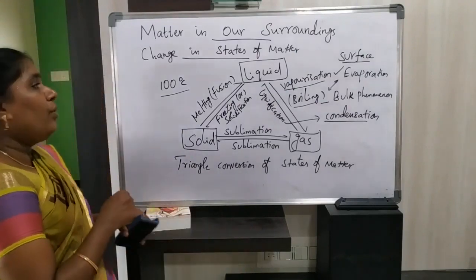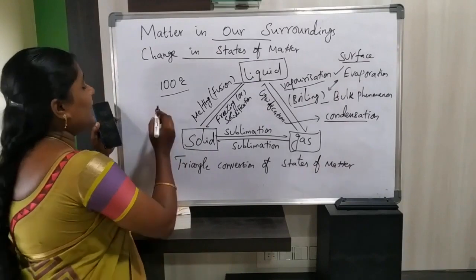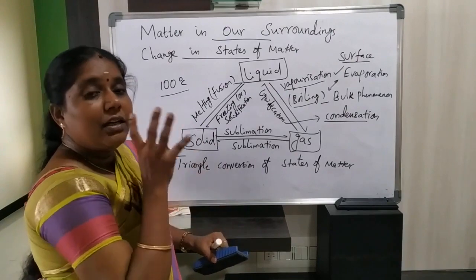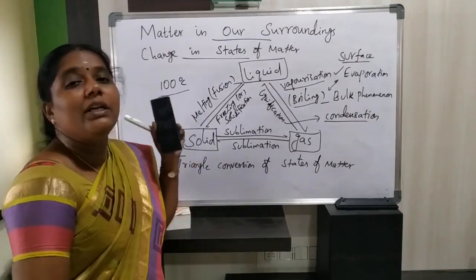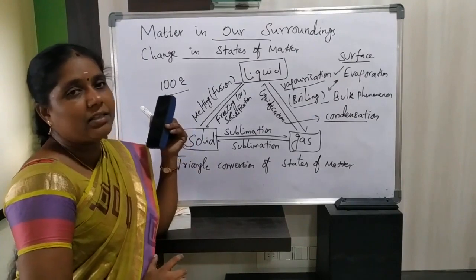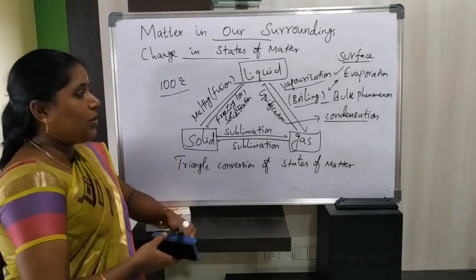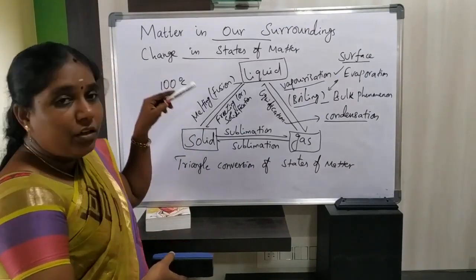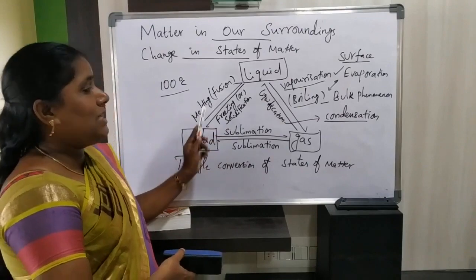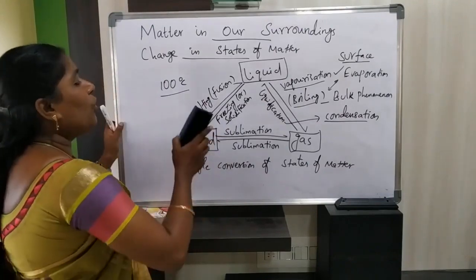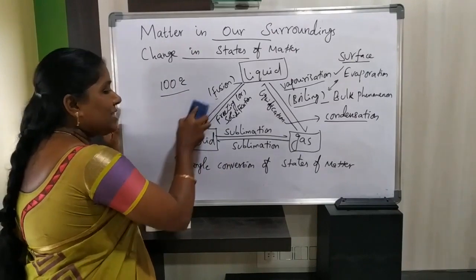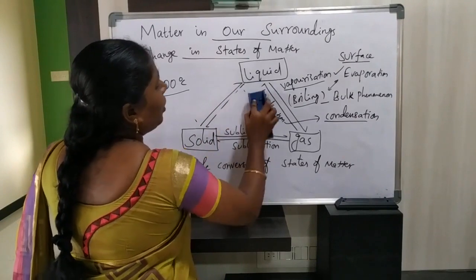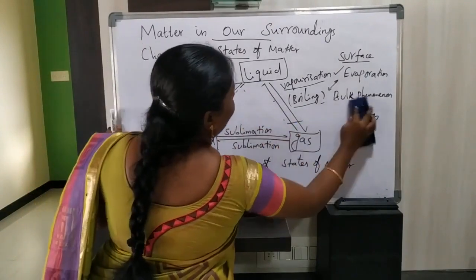So we have discussed some sublimating substances: iodine, camphor, ammonium chloride and naphthalene, along with solid carbon dioxide, dry ice. This process called sublimation is very important. In your examination, they will give A, B, C, D, E like this, and you have to know what is A, what is B, what is C, what is D, and what is E. In your book also you have it like this.